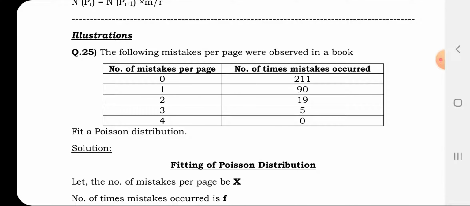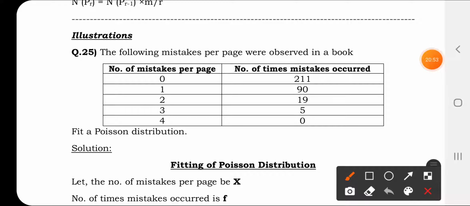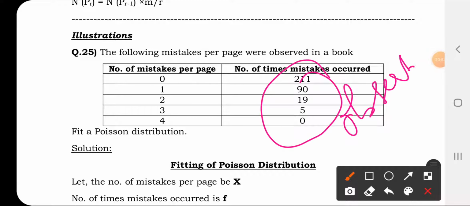Let us see an illustration. The following mistakes per page were observed. The meaning of this is what? This is the observed frequency given, or actual frequency given. We are going to find out the expected frequency.